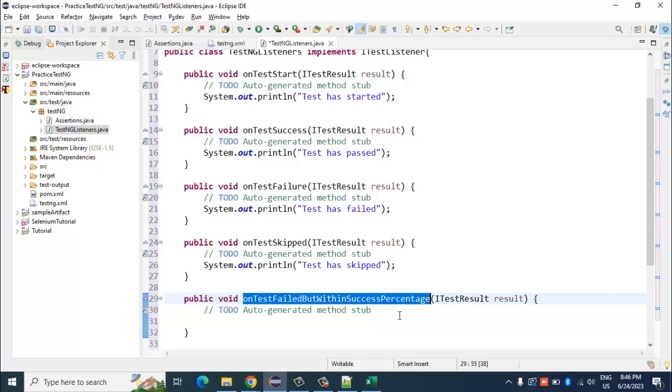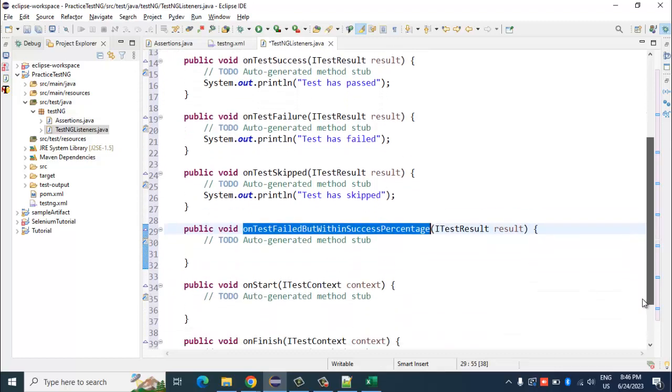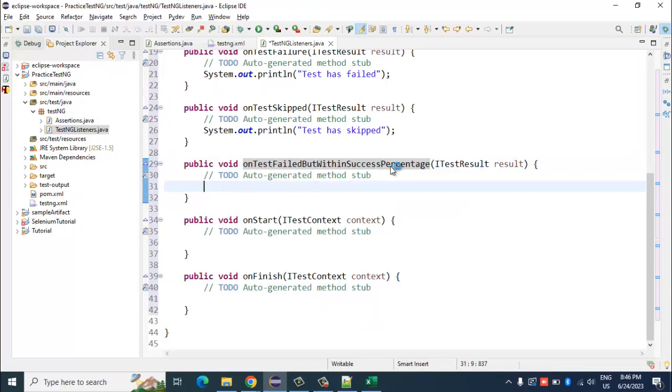If you have mentioned that the pass percentage here is 50, then it would execute this particular method. I would not mention that for now because we don't have any method which fits this criteria.